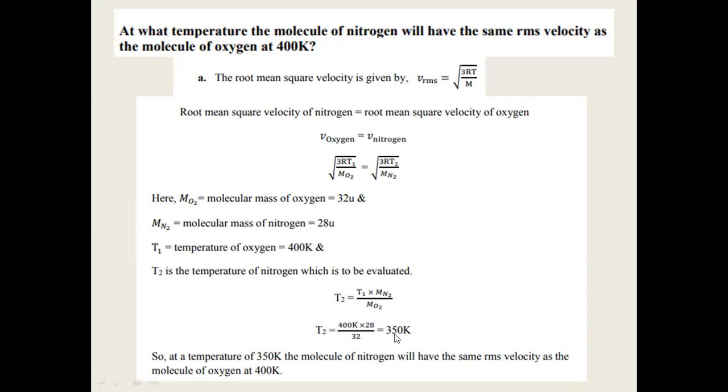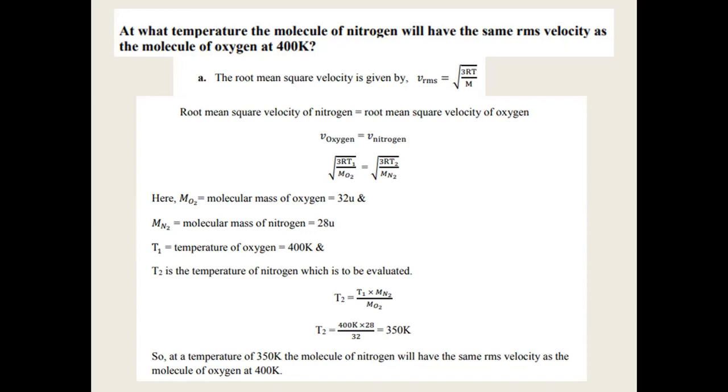So what is the answer? 350 Kelvin. So at 350 Kelvin, nitrogen attains the same velocity of oxygen, which is at 400 Kelvin. That means what? If two different gases have to attain same velocities, their temperatures have to be different. So nitrogen attains higher velocity at lower temperature compared to oxygen. See, at 350 Kelvin, the nitrogen is having the same velocity like that of oxygen at 400 Kelvin.